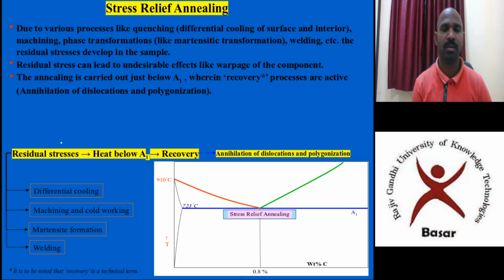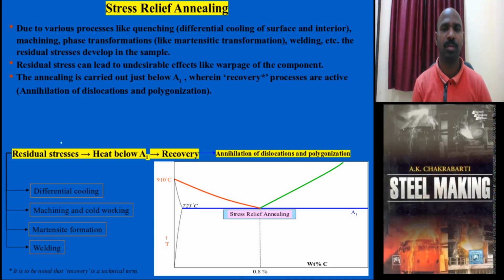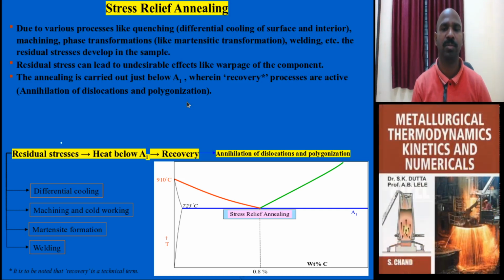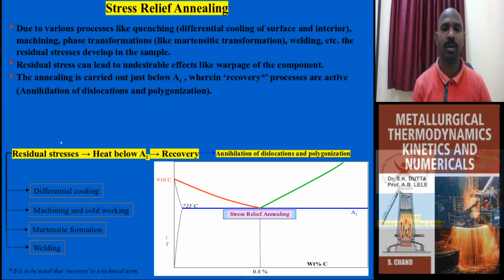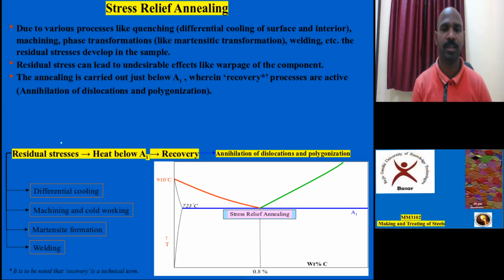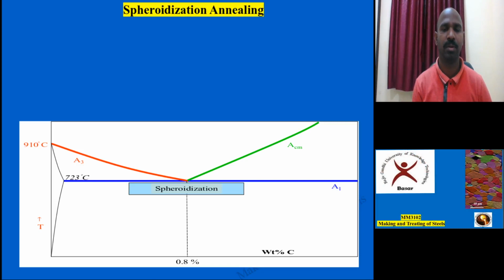The stresses change because dislocations annihilate and form polygonization chains. Positive and negative dislocations setting together is recovery. Mainly the recovery process is the mechanism for relieving the stresses which are formed.